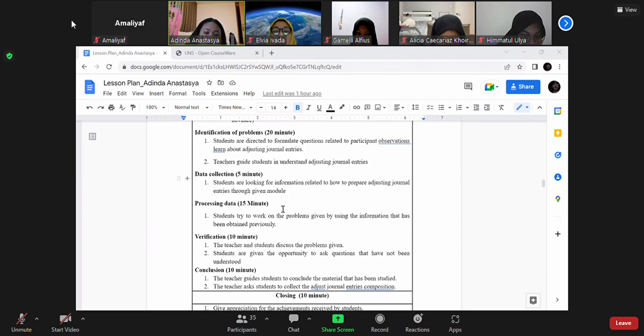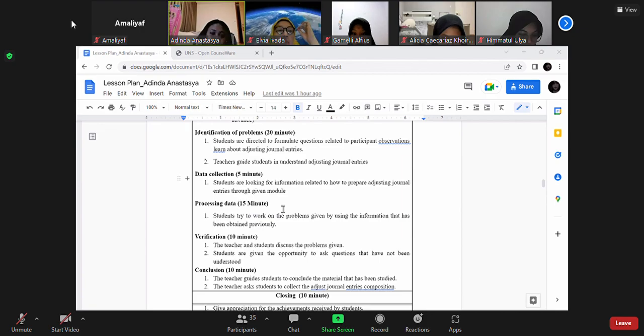Identification of problem, 20 minutes. Students are directed to formulate questions related to participant observation, learning about adjusting journal entries. And the teacher quizzes students to check their understanding of adjusting journal entries.